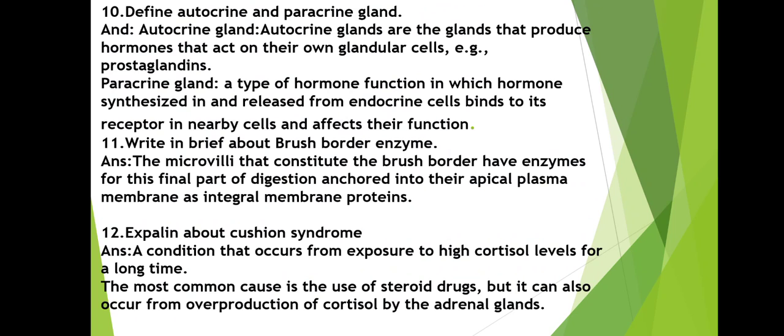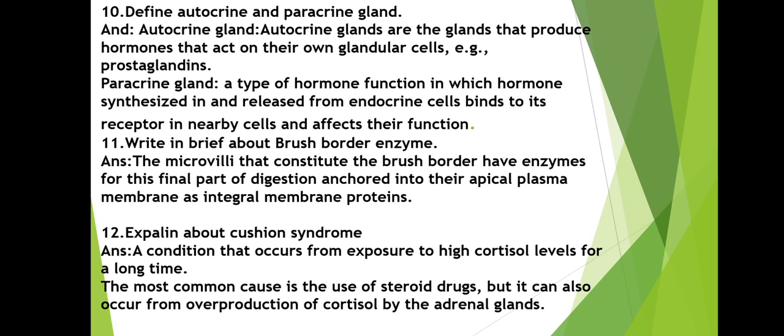Next, define autocrine and paracrine gland. Autocrine glands are the glands that produce hormones that act on their own glandular cells. Example, prostaglandins, which means they act on their own cells. Then a paracrine gland is a type of hormone function in which the hormone synthesized in and released from endocrine cells binds to neighbouring cells. Simple.